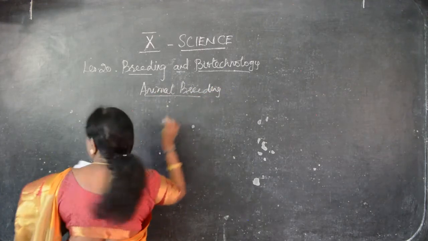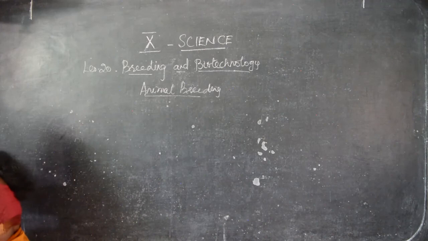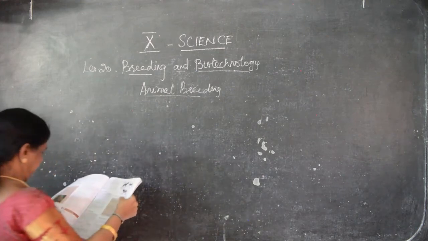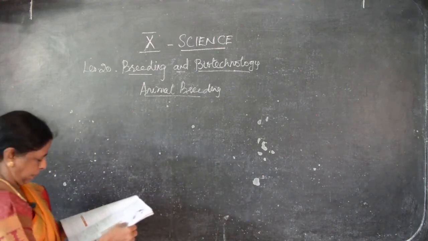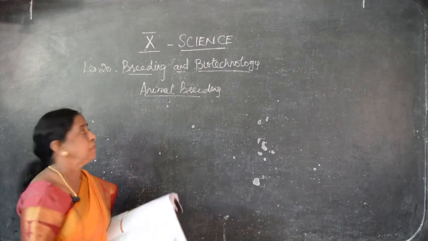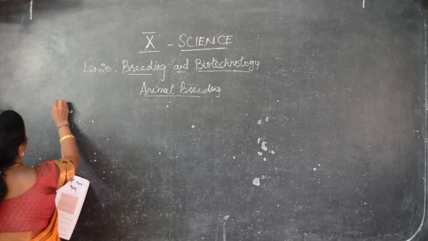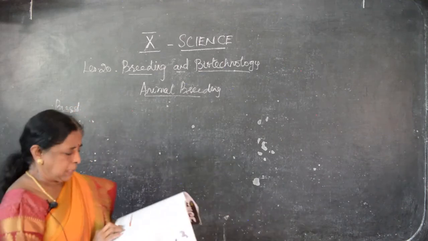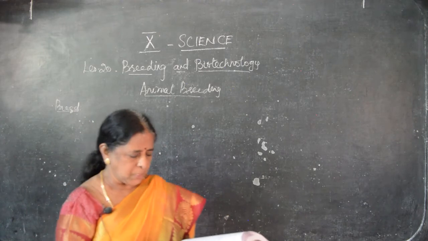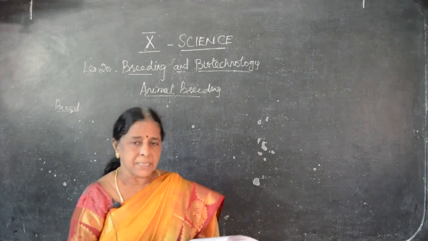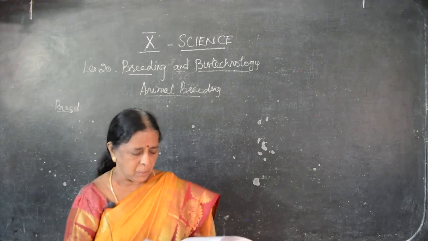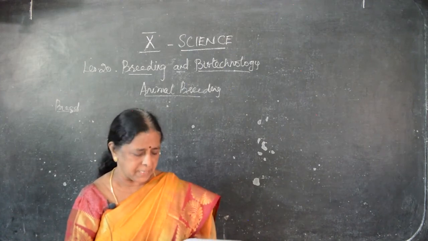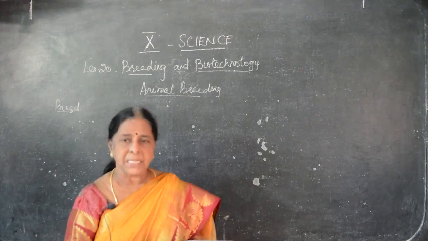Animal breeding. First we'll see the definition of breed. What is a breed? A group of animals of common origin within a species that has certain distinguished characters that are not found in other members of the same species, like general appearance and other striking features.